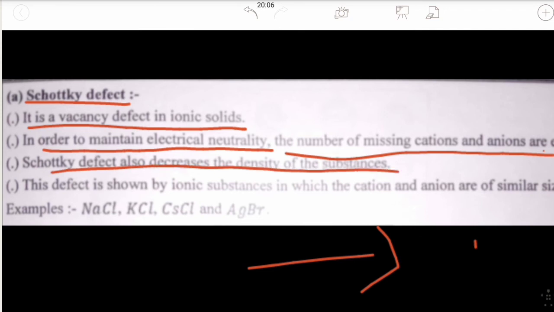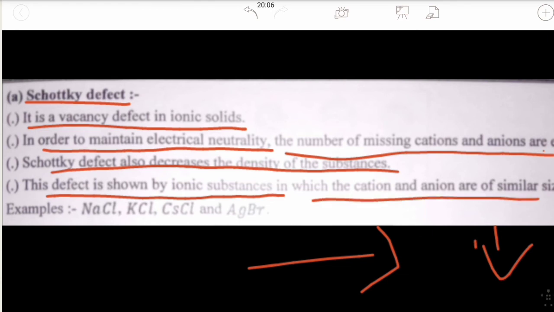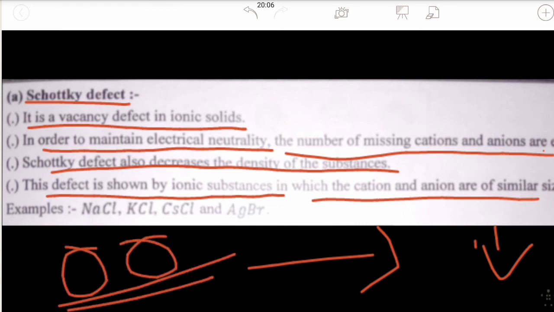Obviously it will decrease the density of the substance, because as the cation and anion have left their positions, the mass decreases. This defect is shown by ionic substances where the cation and anion are of similar sizes. NaCl and KCl are examples.